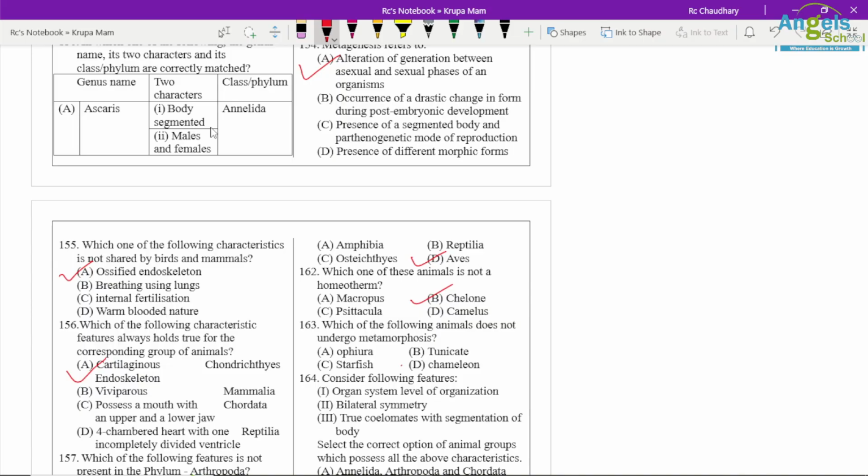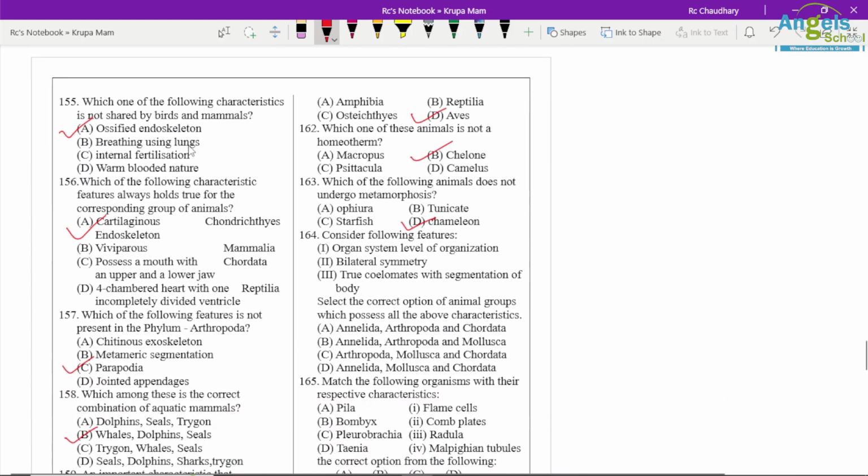So chameleon is the correct option. Ophiura, tunicates and starfish have a larval stage. Consider the following features: organ system level of organization, bilaterally symmetrical, true coelomate with segmented body. So Annelida, Arthropoda and chordates, these three are correct.